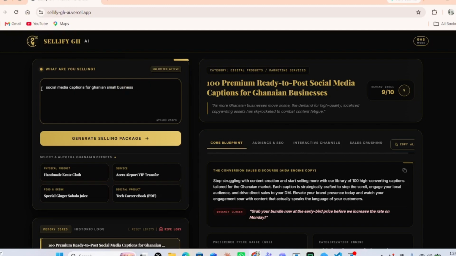And maybe because this is an AI, we wouldn't charge as much as we want to charge. So maybe let's do 100 ready to post captions for WhatsApp, Instagram, and Facebook.